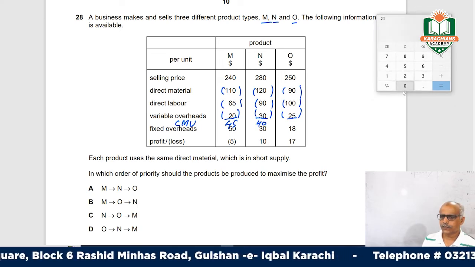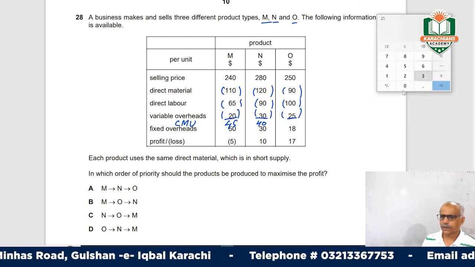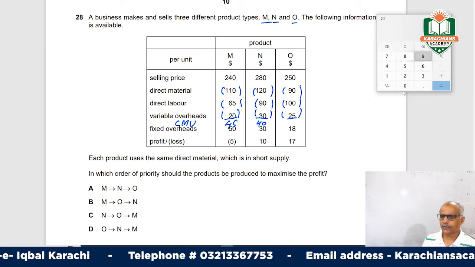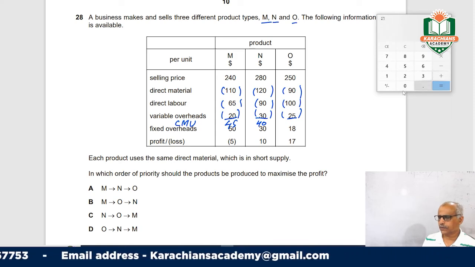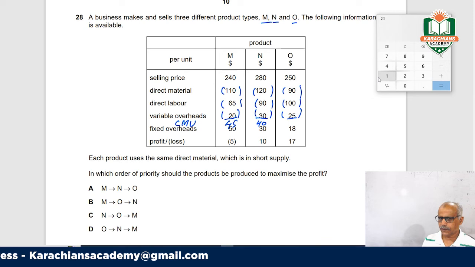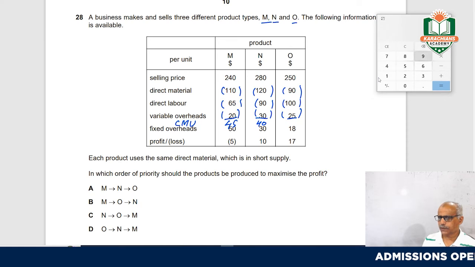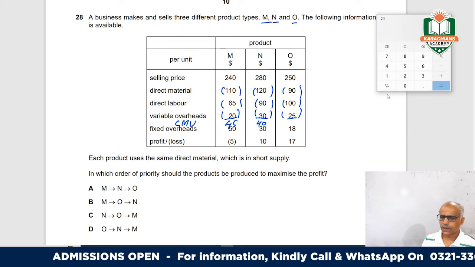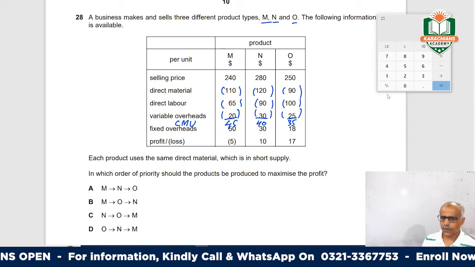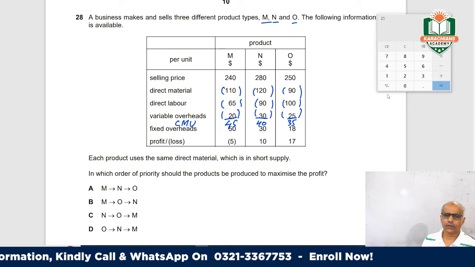And then 250 minus 190 and 25, 33. I think there is some mistake. 250 minus 90 minus 120, 35. So these are your contribution margins.